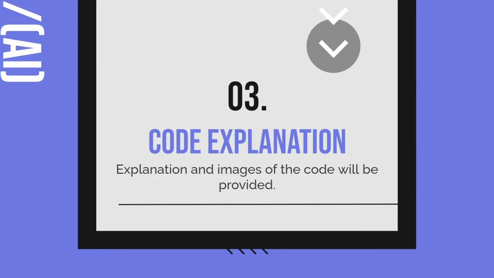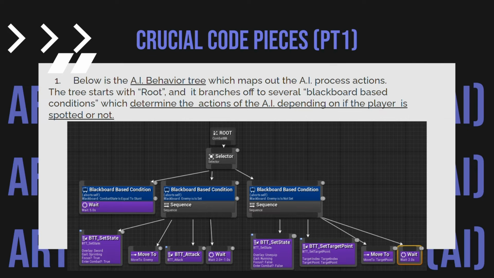All right. So number 3 is the code explanation, and we'll just go over some of the crucial code that's used inside of the simulation. So number 1, this is the AI behavior tree, and it basically chooses what path the AI is going to take, like whether it detects the player or not. So over here you can see it says the enemy is set, or over here the enemy is not set. So it's basically saying which choice the AI should take if they see the enemy or not, and in this case the enemy is going to be the player.